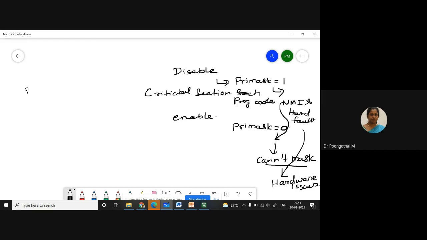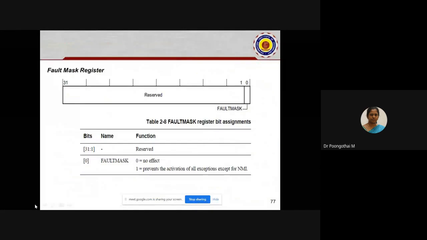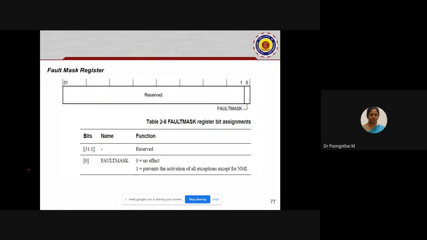So the next one is the fault mask interrupt register. This is also a 1-bit register, very similar to your priority mask register. Bits 1 to 31 are reserved. If the bit is 0, it doesn't have any effect on the processor side. If it is 1, it prevents the activation of all the exceptions except for NMI.